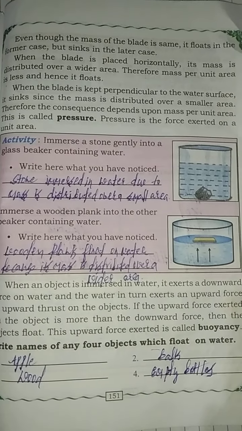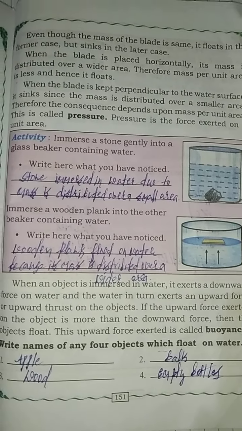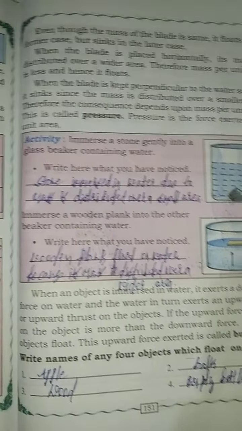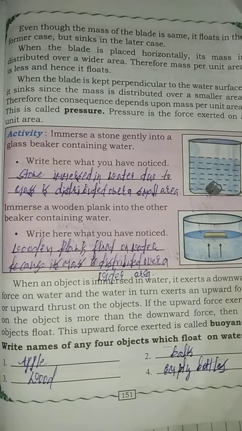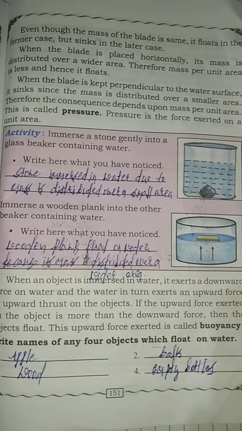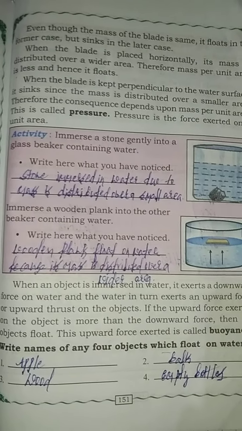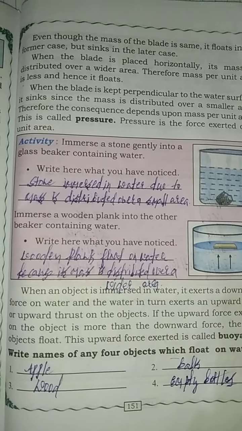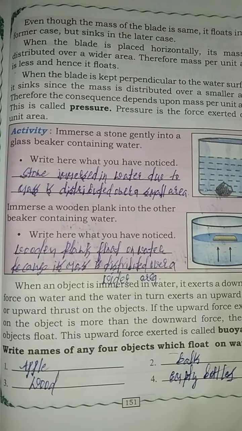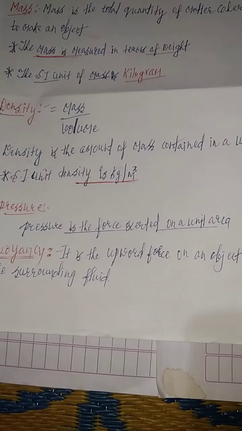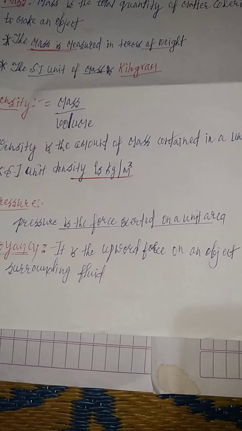Therefore the consequence depends upon the mass per unit area. This is called pressure. The main concept of pressure: pressure is defined as force per unit area. Pressure is the force exerted on a unit area. Here we clearly understand the meaning of pressure. Pressure is the force exerted on a unit area.